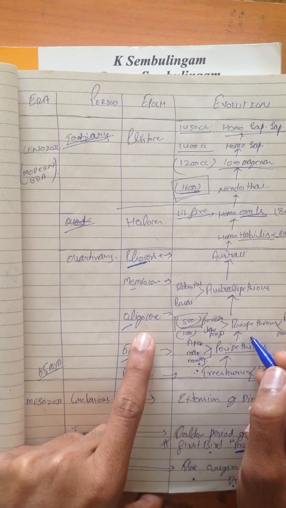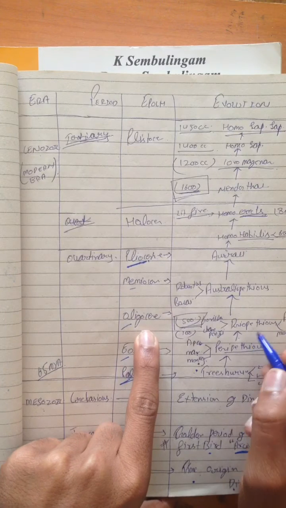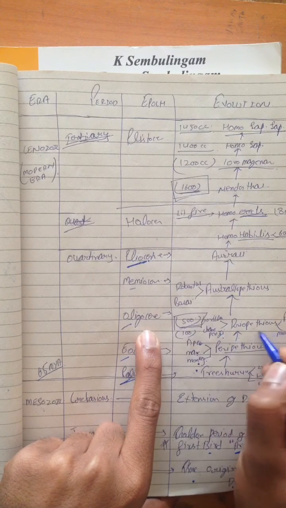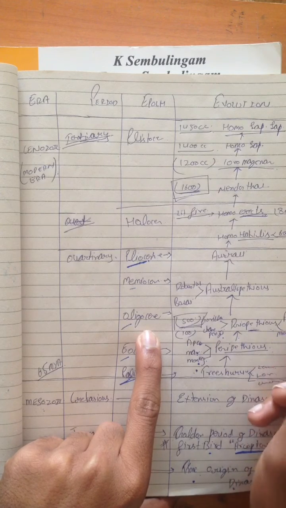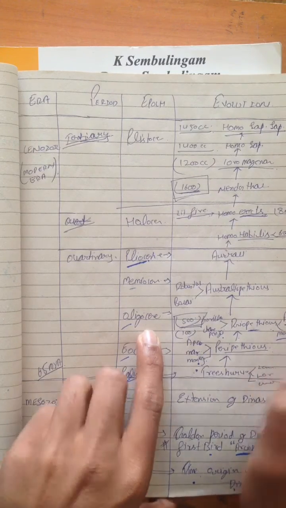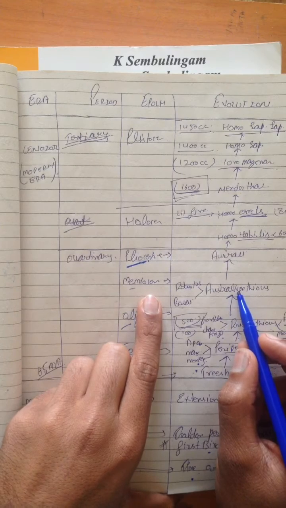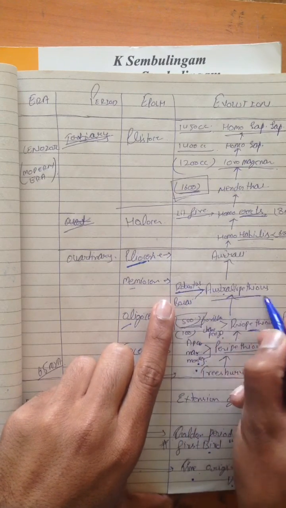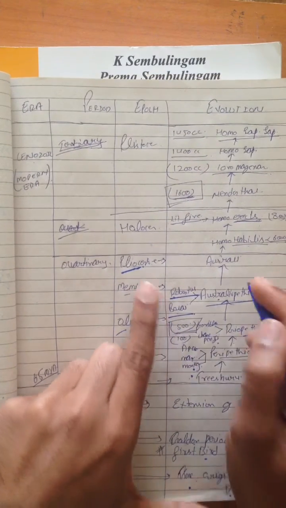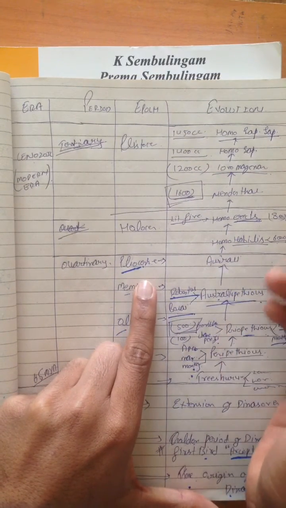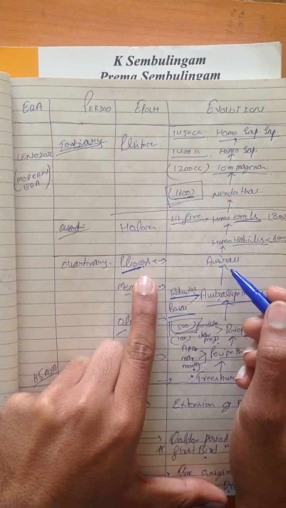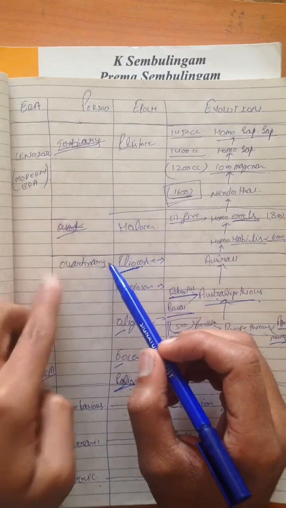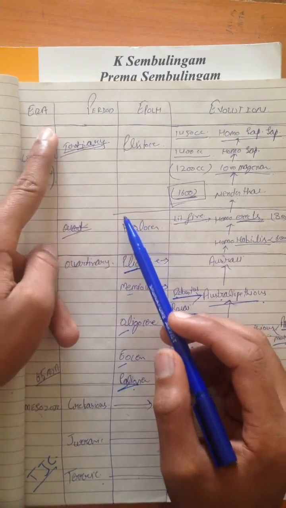Then in the Oligocene epoch, the Dryopithecus. Dryopithecus are the common ancestors of gorillas, chimpanzees, apes and monkeys. In Miocene, the Australopithecus. Australopithecus are of two types: Australopithecus robustus and Australopithecus boisei. Then in Pliocene, the Australopithecus comes to the upper epoch. The Tertiary ends here at the Pliocene. Then we are talking about the Quaternary period.